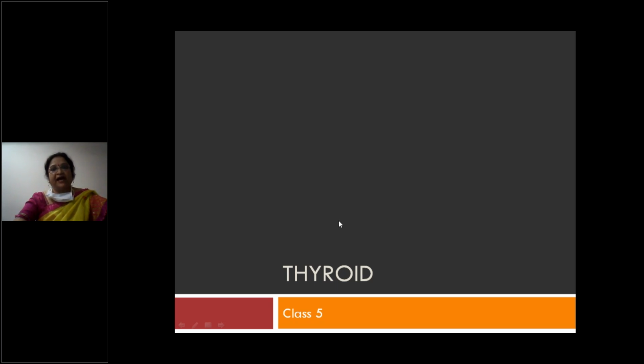The four main malignancies of thyroid are papillary carcinoma, follicular carcinoma, anaplastic carcinoma and medullary carcinoma. So all the four malignancies, what are the differences? The main two we have dealt with, that is medullary carcinoma and anaplastic carcinoma of thyroid. Today we will be dealing with the papillary carcinoma and follicular carcinoma of thyroid. And the differences between all the four we will discuss.